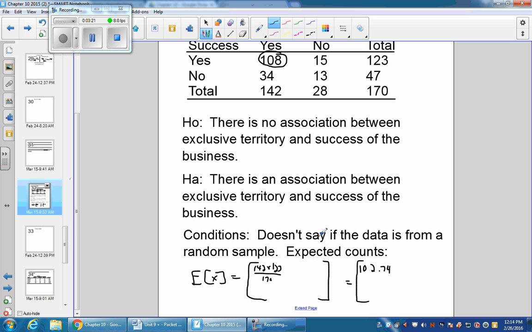Now this next one, if I'm looking for this one, it would be 28 times 123 divided by 170 to get a value of 20.26.